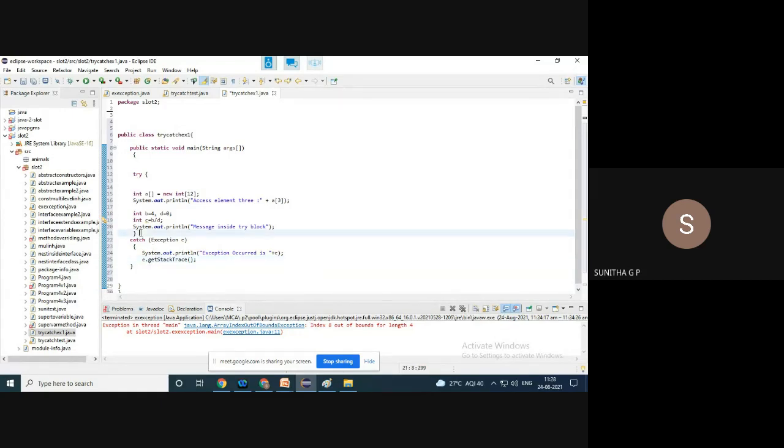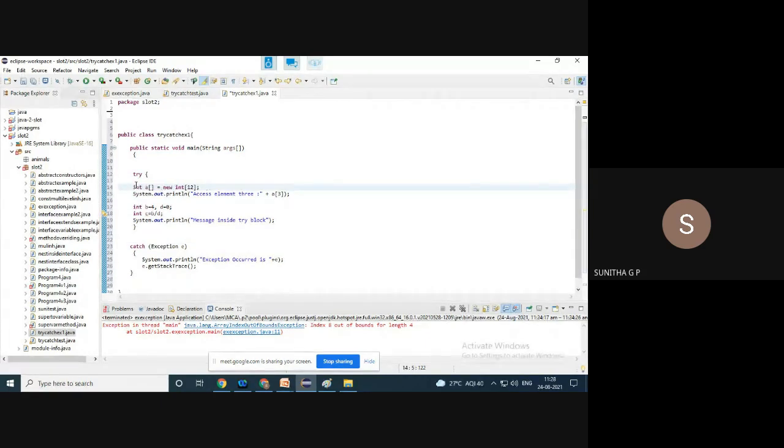The try block is the one where you have to include the statements which may cause an error. Here I have an array. What may be the error caused here? If I try to access an element which is outside the dimension of that array, then an error occurs. Again, division by zero, if it happens, then an arithmetic exception occurs.